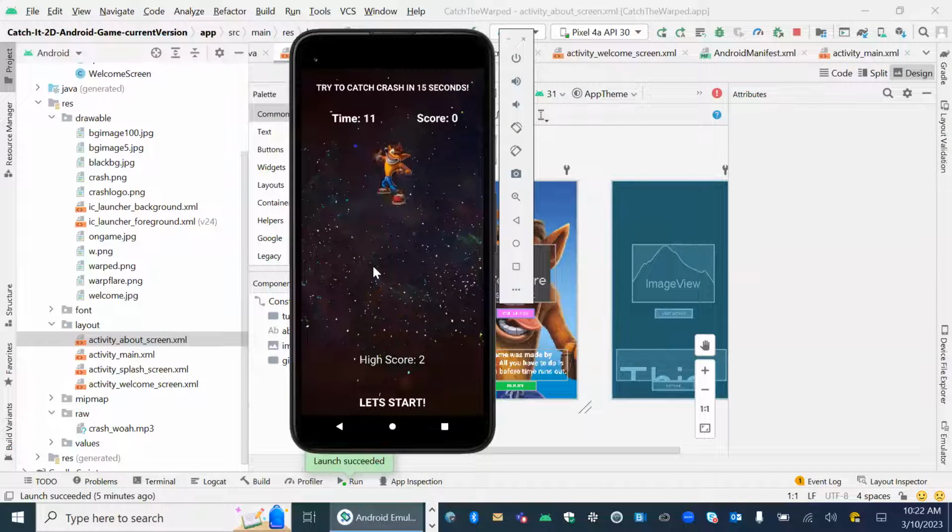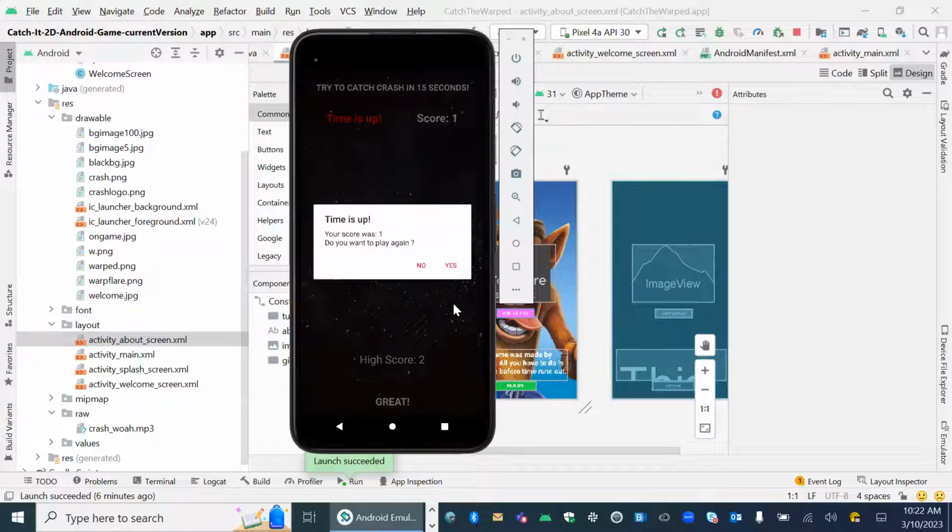It's just a character moving in. I'm just going to try to catch it, try to click on it. So anytime you click on it, you get a point. It moves pretty fast. So I get the point right there. And then it has a little sound when you get the point. And at the end of the time, it gives you, hey, your score was this, how many times you were able to click on it. And it says, do you want to play it again?